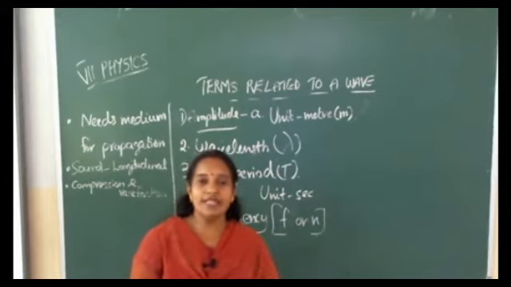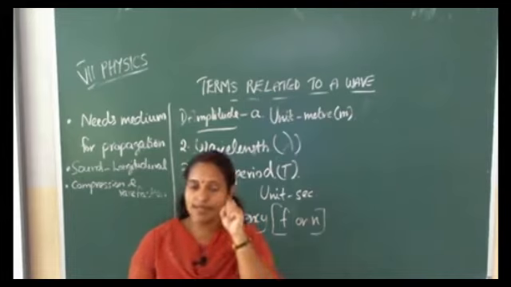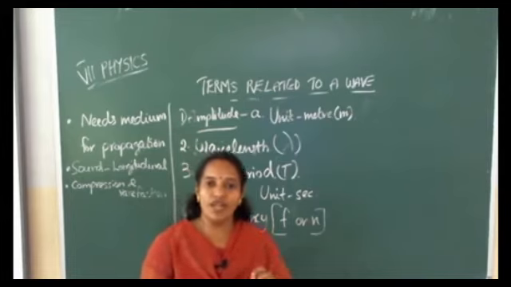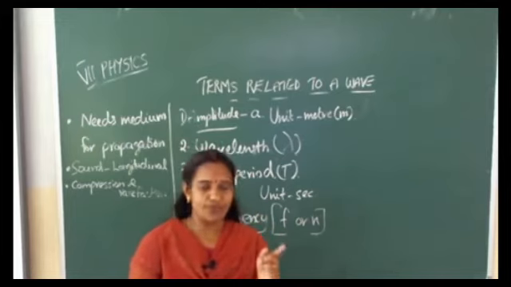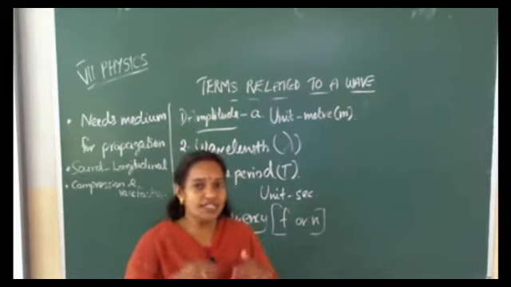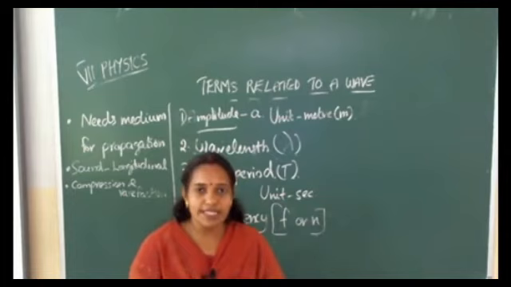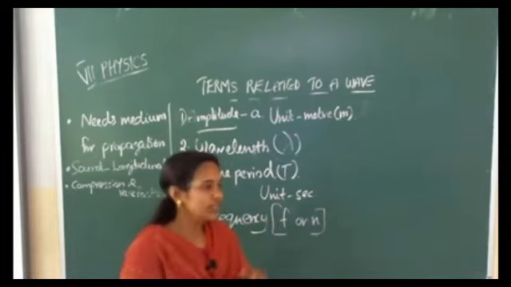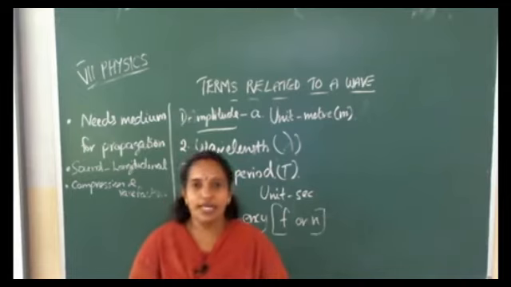Here frequency means the number of oscillations completed in 1 second, or the number of vibrations completed in 1 second, or the number of waves completed in 1 second. 1 second means unit time. Unit means 1. So we can write the definitions in that way also. Frequency is the number of oscillations completed in unit time. That we cannot represent in a graph. So we have to study only the definition.